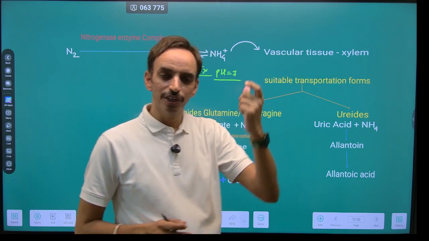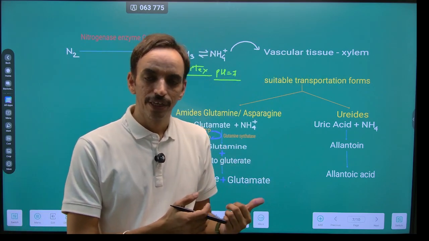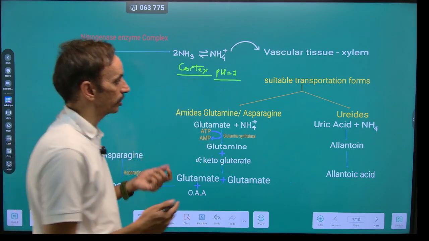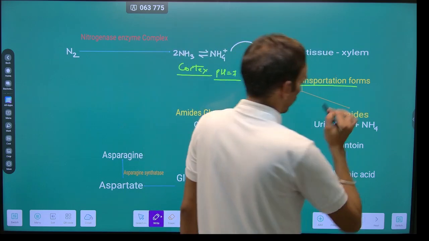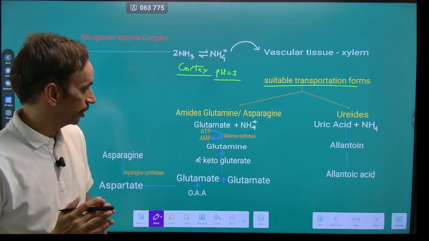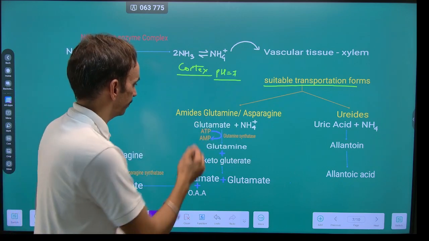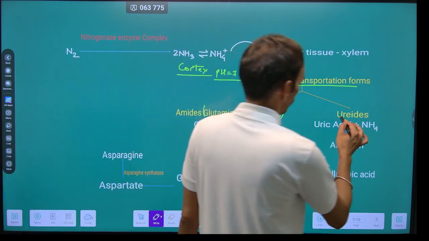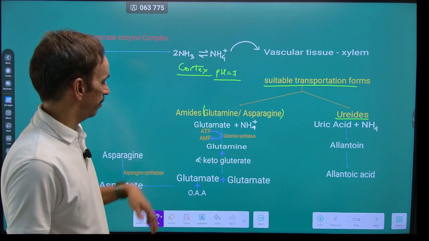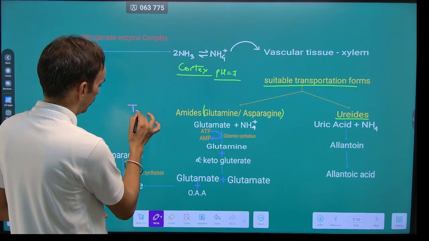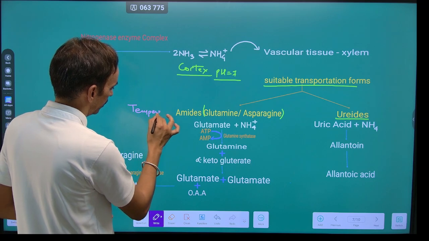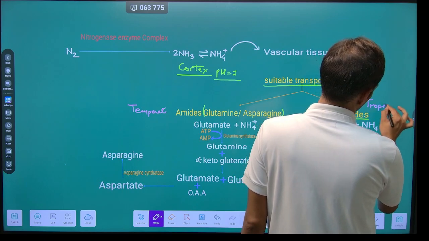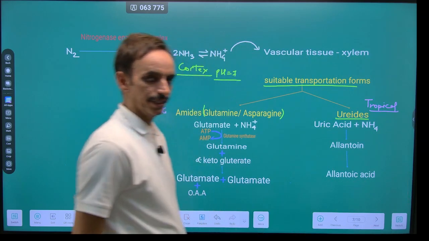But the xylem is not able to transport the nitrogen in the form of ammonia. We have to convert this ammonia into a suitable transportation form. And here there are two suitable transportation forms. One is the amide form, which includes glutamine and asparagine, while the other is the ureide form. The amide form is generally used by plants in the temperate region, while in plants of the tropical regions, the transportation form of ammonia is ureide.